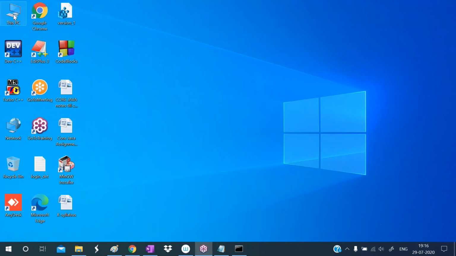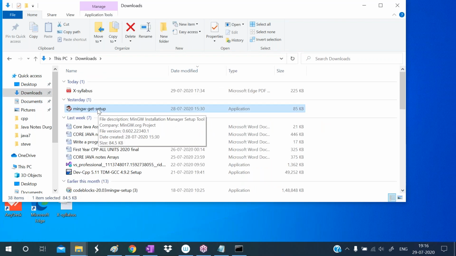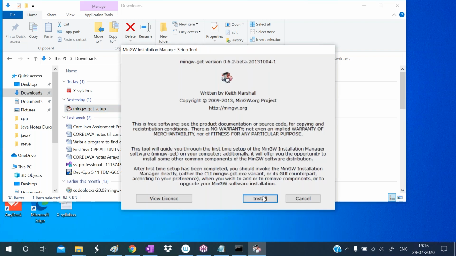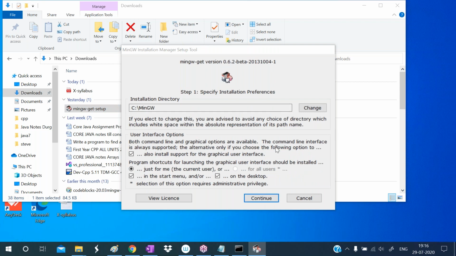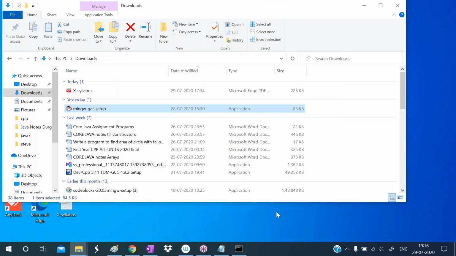After downloading, this is the setup file you will get. Just double click on this setup file, then click on install. Then it is asking for the path. This is the default path, then click on continue. This is already installed, so that's why it is asking to reinstall. You can try it.